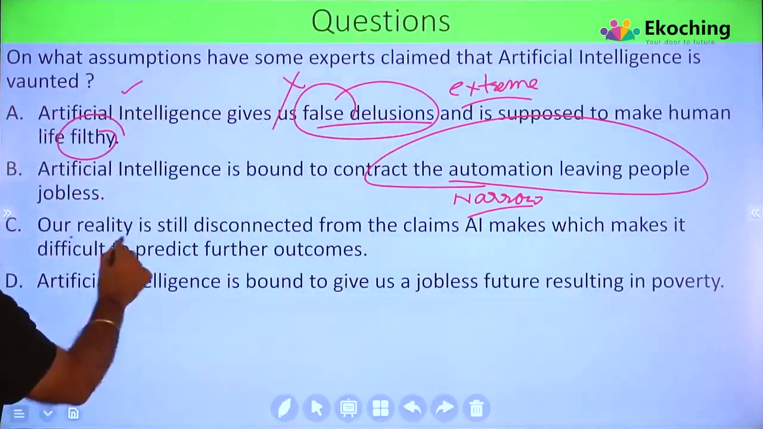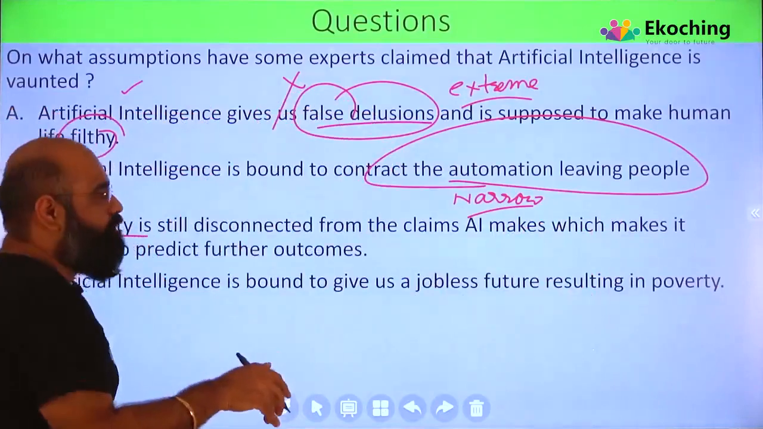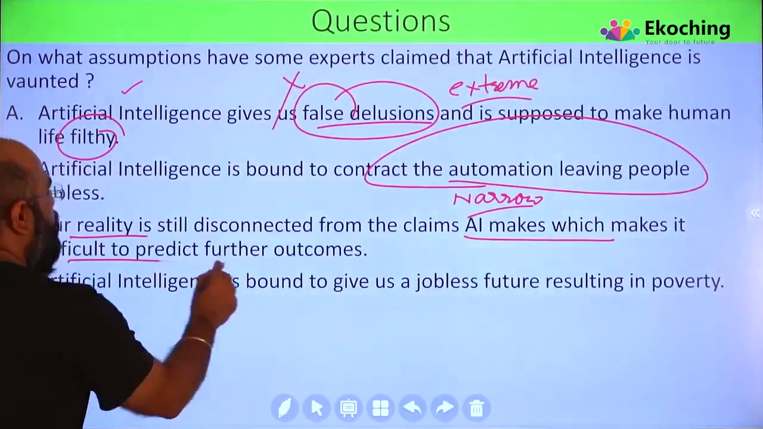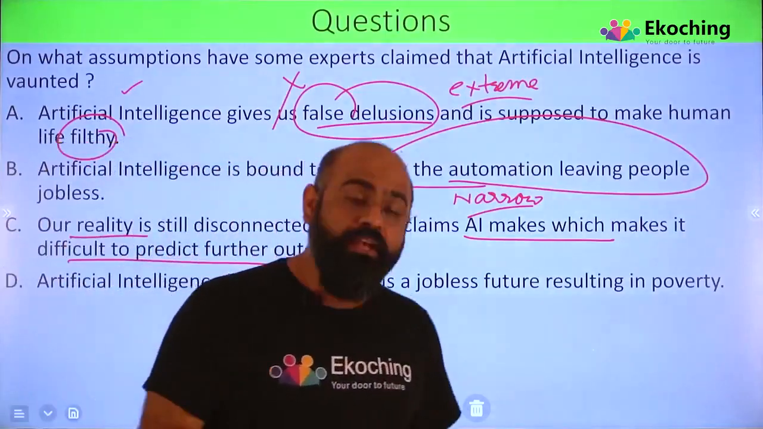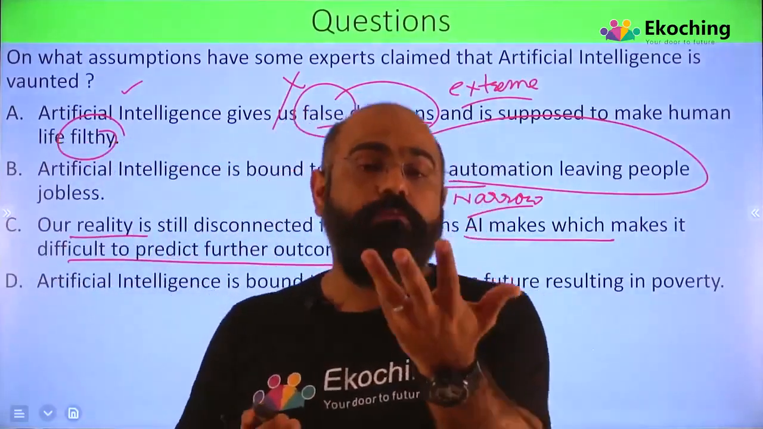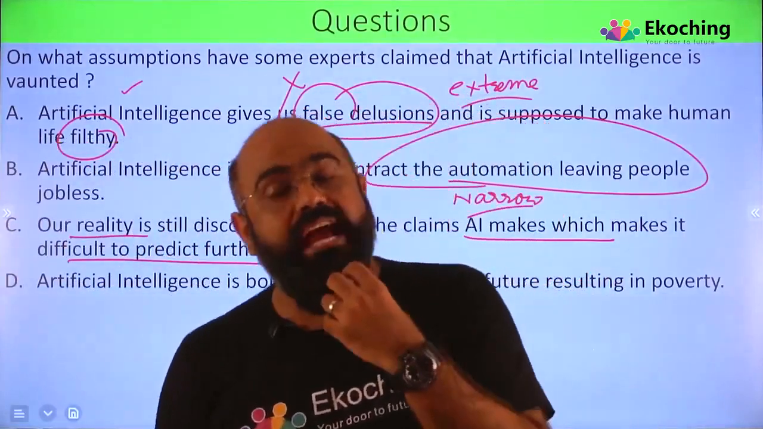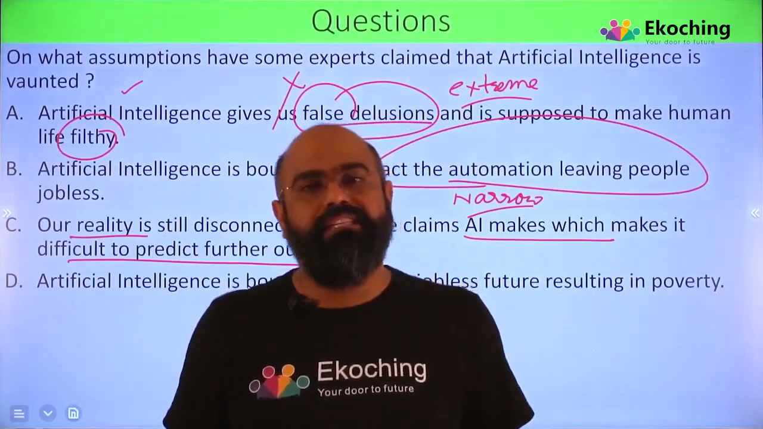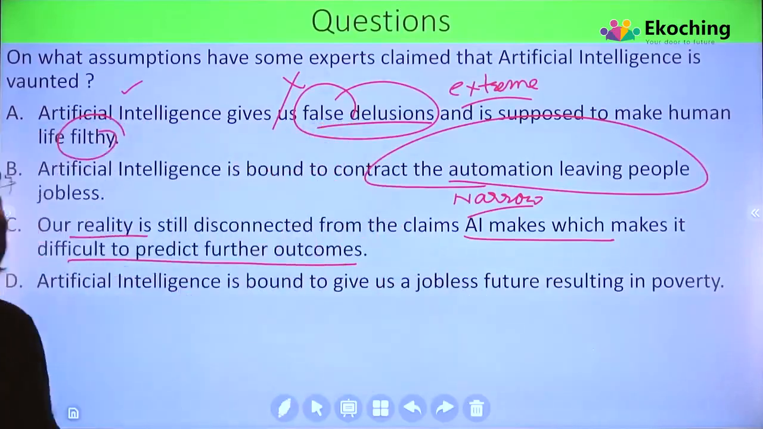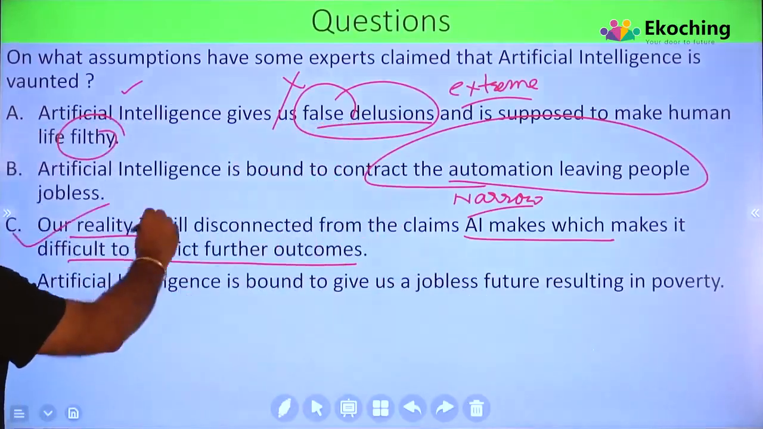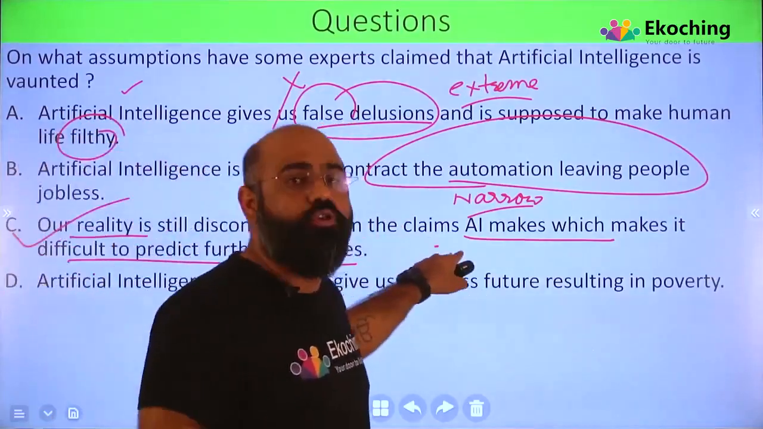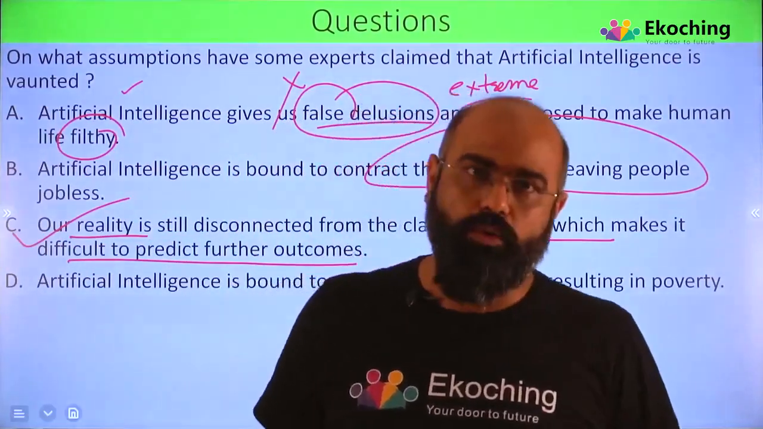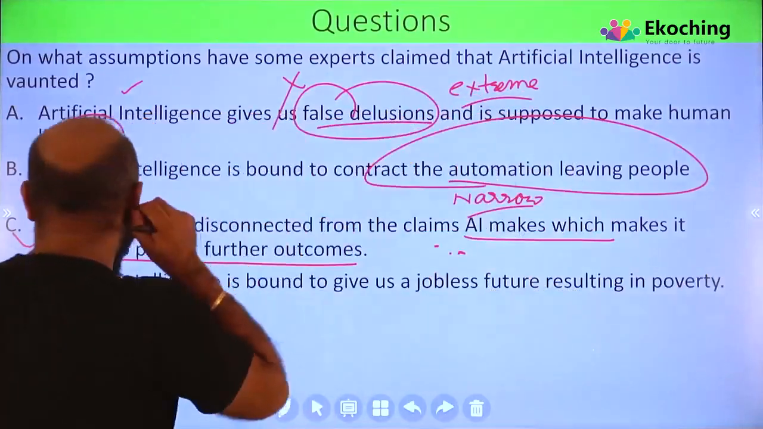See, our reality is still disconnected from the claims AI makes, which makes it difficult to predict further outcomes. So क्या बोल रहा है? AI जो प्रिडिक्ट कर रहा है, जो मैं आपको बोल रहा था कि AI अभी भी बोल रहा है कि हम ये चीजें कर देंगे, but not necessarily वो सब डोमेन में कर सकते हैं, नहीं. And that's what the assumption we are talking about, कि हमारी रियलिटी still disconnected from the claims जो AI बोल रहा है. हम बोल रहे हैं ऐसा नहीं हो पाएगा और AI बोल रहा है शायद हो जाएगा. That's the assumption we are talking about.